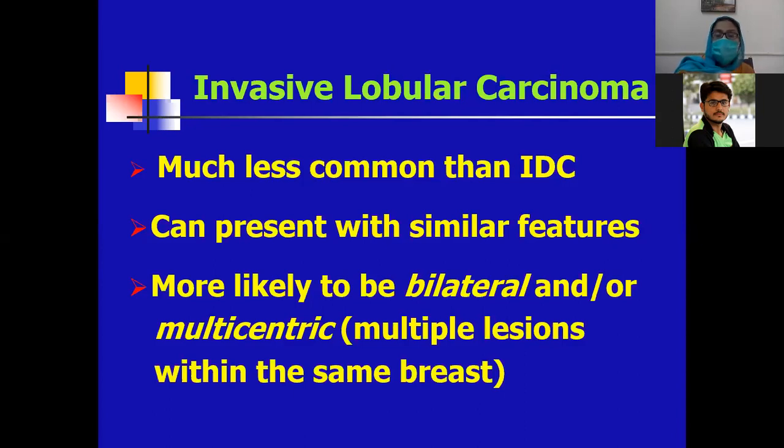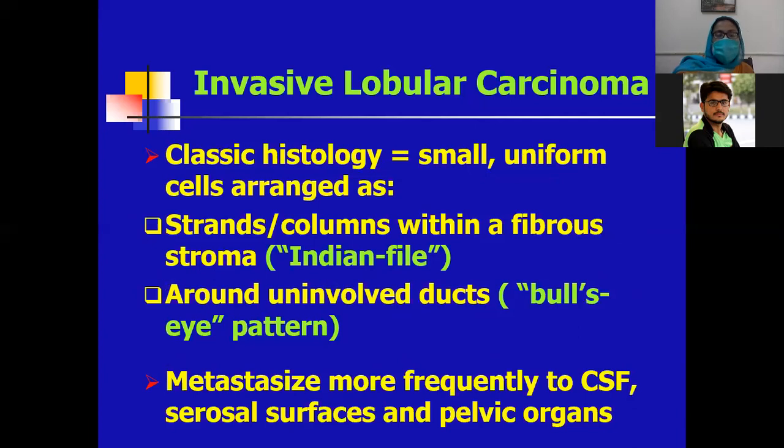A multicentric tumor means there are multiple lesions within the same breast. Within the breast, one tumor lies in this quadrant, and another tumor lies in the central portion. So invasive lobular carcinoma may present with multicentric and bilateral appearance. It may involve both breasts. So the classical histology of invasive lobular carcinoma is very, very important. It includes small uniform cells, and these cells are arranged in strands or columns within the fibrous stroma.